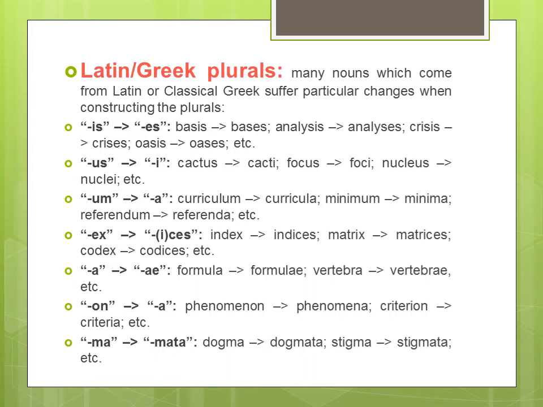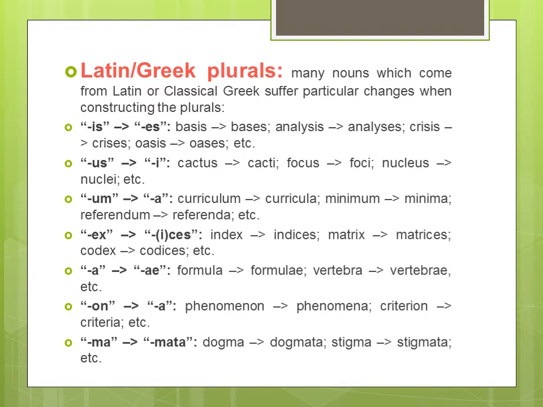The next is index. You might be knowing that the details of anything given in the beginning of, whether it is a book or any of your notings or any written form, anything given in the written form. So the details which are given in the beginning is known as index. The next is matrix. It is a mathematical term, matrices. The students related to maths background might be familiar with this term. Next is codex, and the plural of codex is codices.